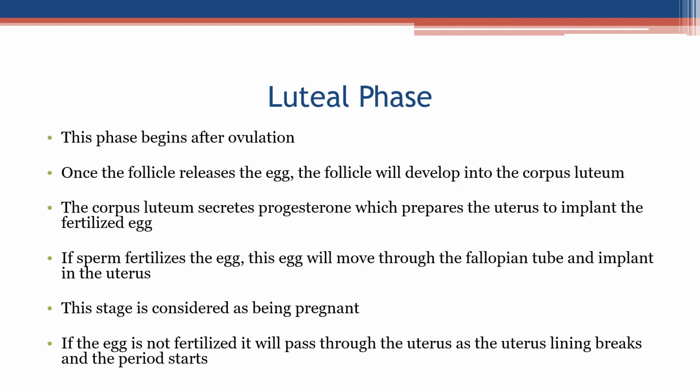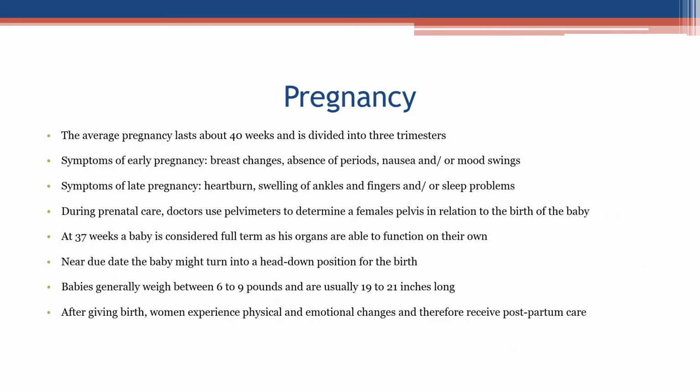If the egg is not fertilized, it will pass through the uterus as the uterus lining breaks and the period starts. Pregnancy. The average pregnancy lasts about 40 weeks and is divided into 3 trimesters.